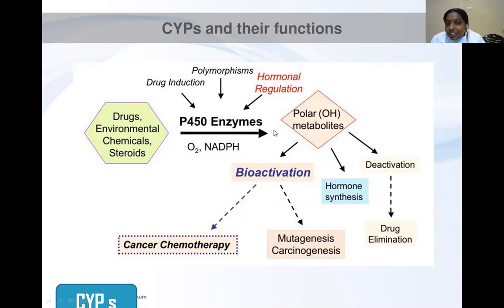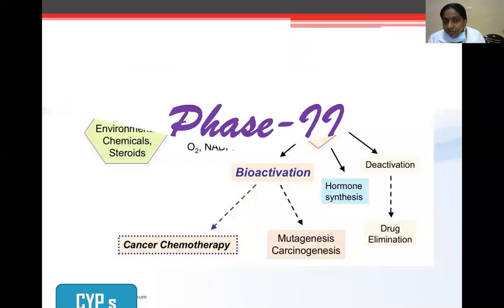These can be converted into polar metabolites, which leads mainly to bioactivation, used in cancer chemotherapy, and is prone to mutagenesis or carcinogenesis. It also results in hormone synthesis and deactivation and drug elimination. These are the main roles of cytochrome P450 and its functions.